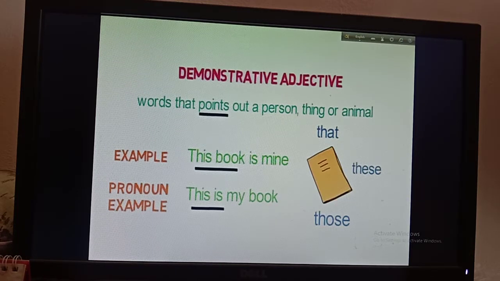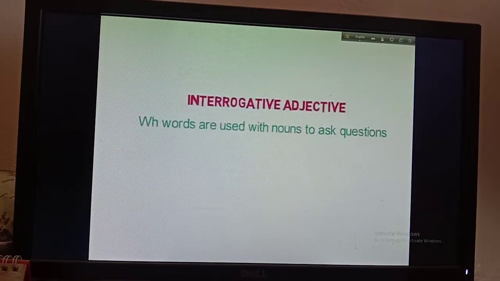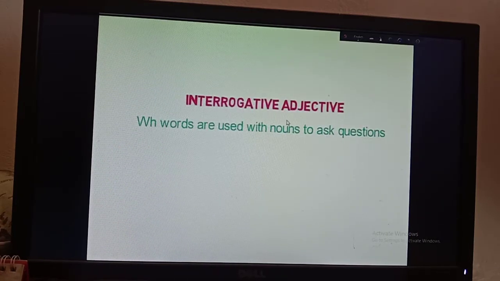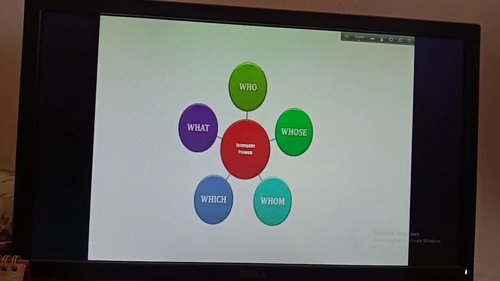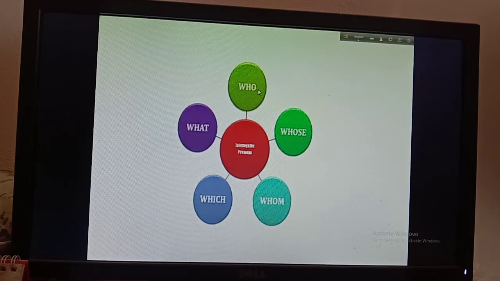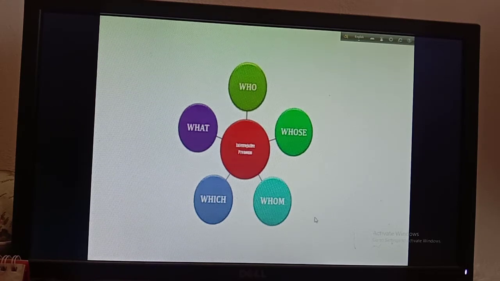Okay, now I am going for the next topic. Interrogative adjective. WH words are used with nouns to ask questions. So interrogative adjectives are WH words and they are used with nouns to ask questions. Write it down in your copy. Interrogative adjectives are like who, whose, whom, which and what. So they are the interrogative adjectives. You have to write it down in your copy.